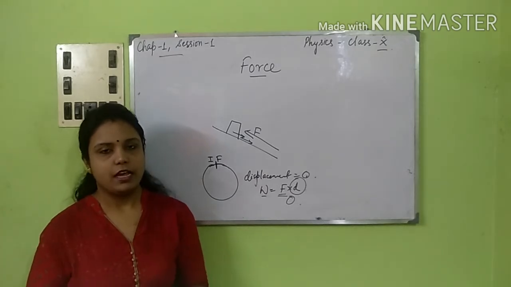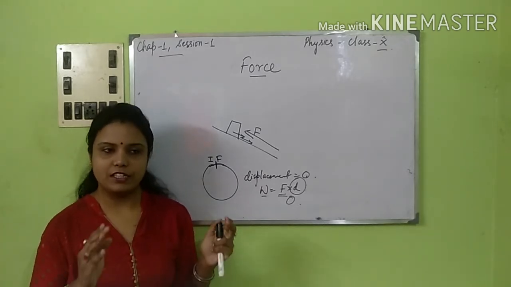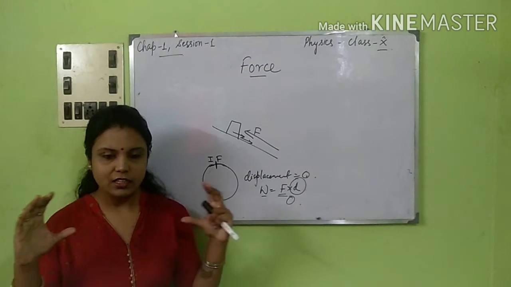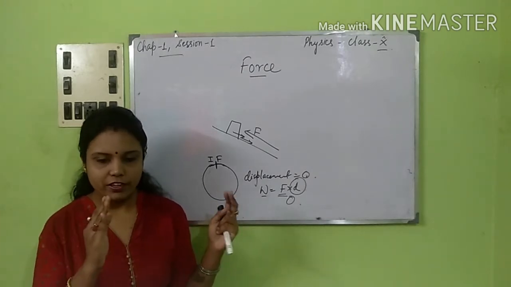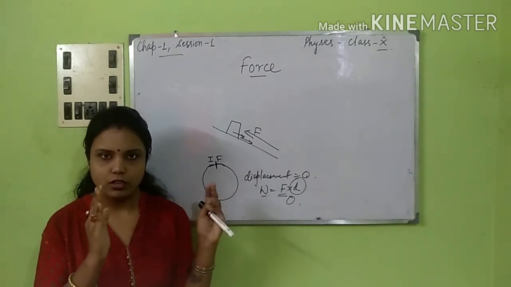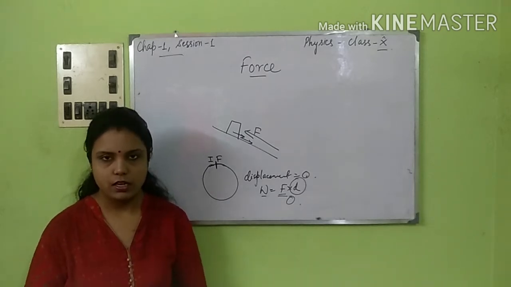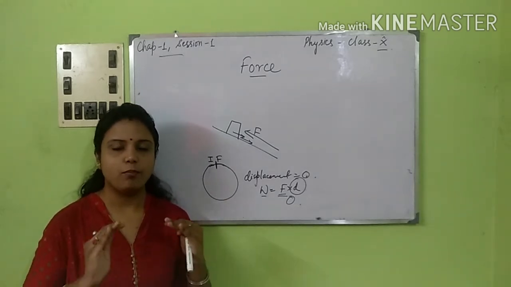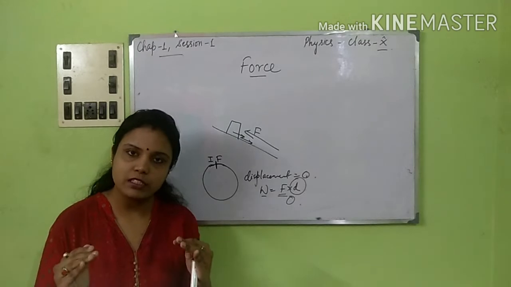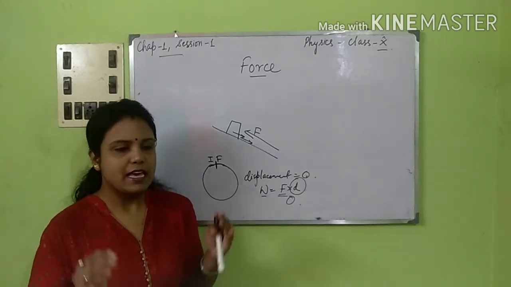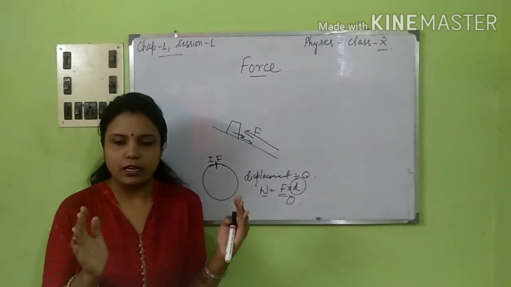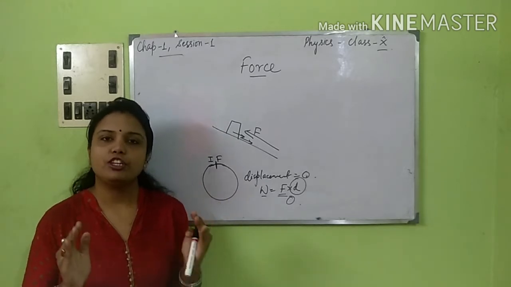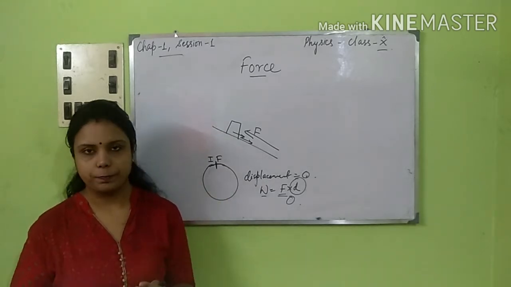Now when we see the whole definition, we can make it into two halves. The first part, that is, a body continues to be in the state of rest or in the state of motion, this line gives us the definition of the law of inertia, okay.